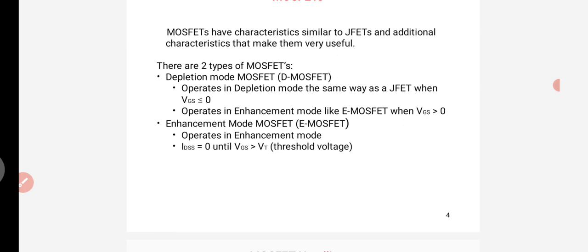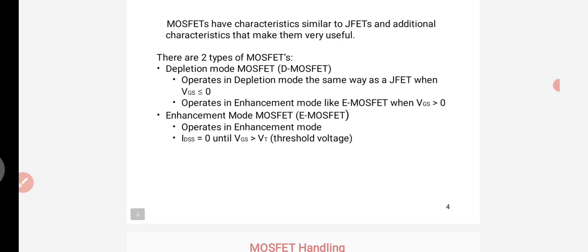In the depletion mode MOSFET, depending upon the VGS value, when VGS is less than or equal to 0, it works in depletion mode. When VGS is greater than 0, it operates in enhancement mode. The other type, the enhancement mode MOSFET, operates in enhancement mode when VGS is greater than VT, where VT means threshold voltage.